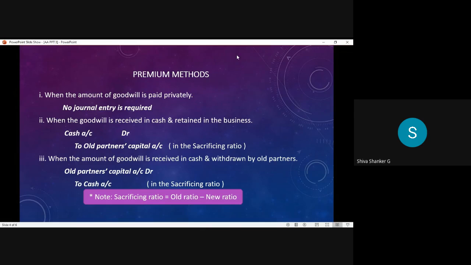In brackets I clearly mentioned the sacrificing ratio. We know the old ratio and we know the new ratio. But here in brackets, what ratio is mentioned? Sacrificing ratio. Dear students, remember, at the bottom of the slide I gave the principle for calculation of sacrificing ratio. It's very simple: old ratio minus new ratio. By using this principle, we can calculate the sacrificing ratio and we distribute the goodwill amount to whom? Only to the old partners.